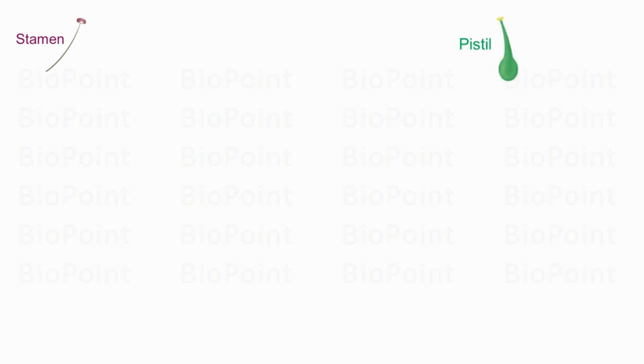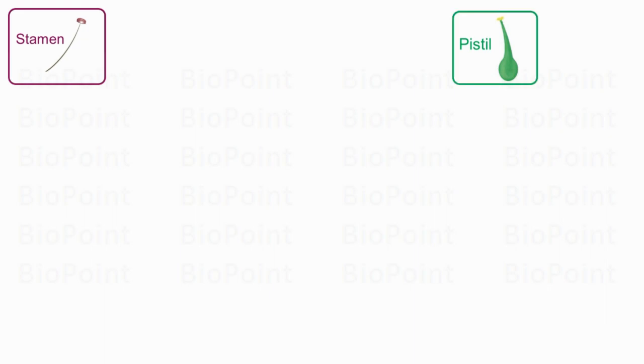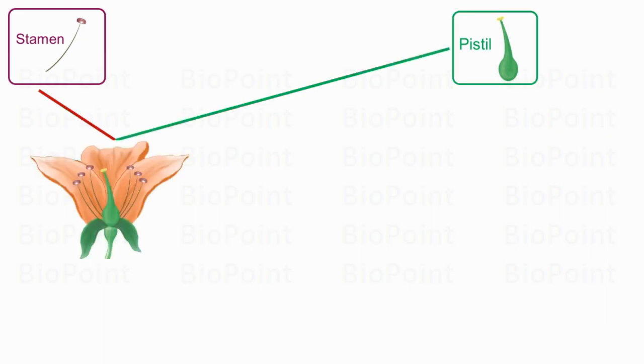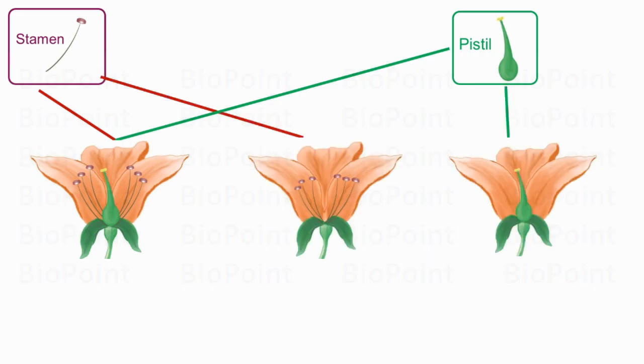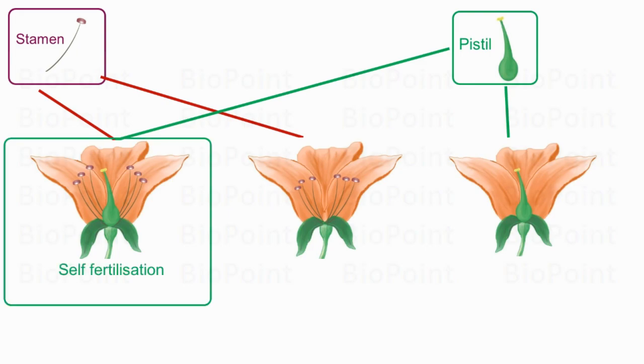Depending on whether stamen and pistil are present on the same flower or different flowers, the fertilization in plants is of two types. First is self-fertilization, that is in case when both stamen and pistil are in the same flower.